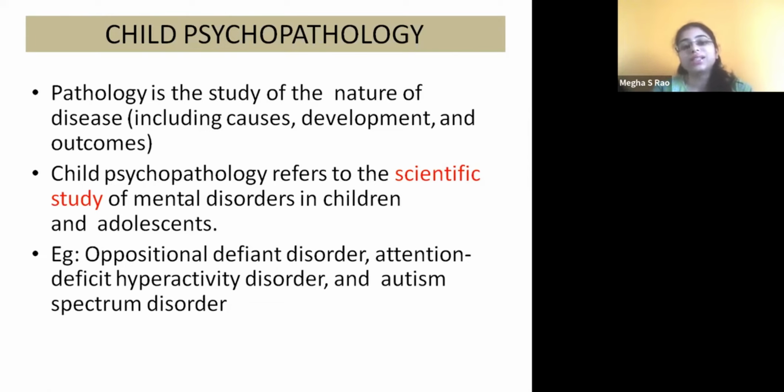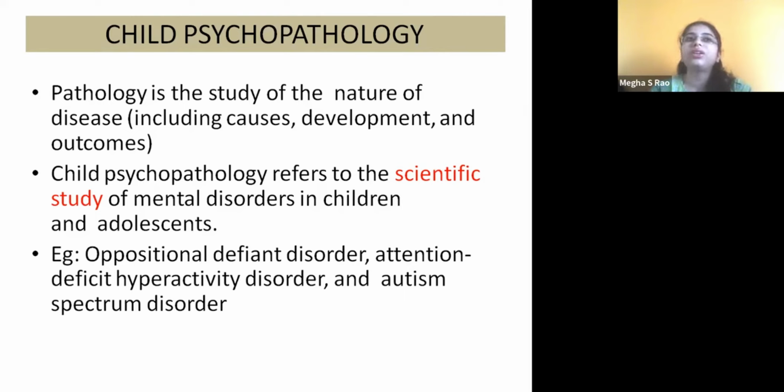So child psychopathology is a scientific study. Now what do I mean by scientific study? We cannot randomly say that this child has mental retardation, or this child has autism, or this child has an attention problem, right? You would have heard about many pathologies the child is going through.